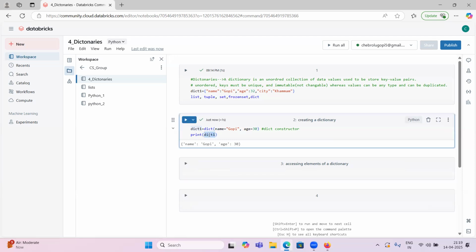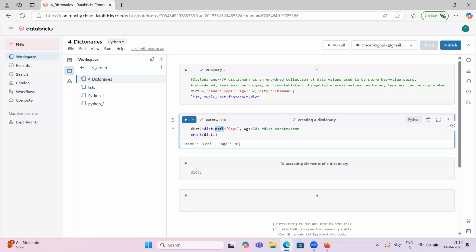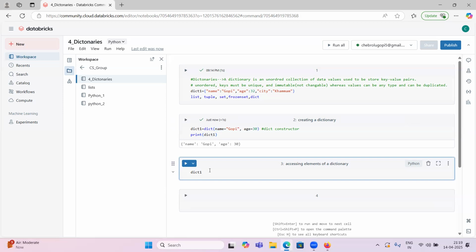Inside this dict1, if I want to know the value of this key, the name key we have now, I want to know what value it has. So just pass this key value.